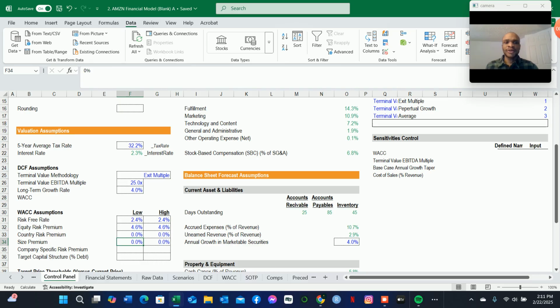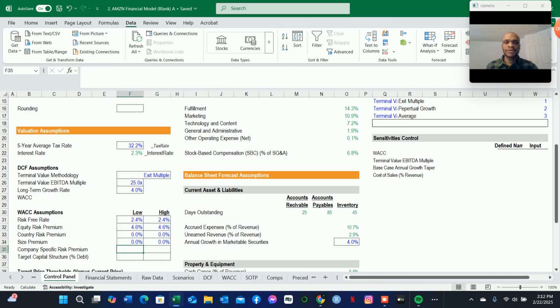As we mentioned before, we have first party, third party, subscription services, advertising, and cloud computing. All of those different business segments contribute to the size premium of Amazon being equal to 0. So it's like you're investing in a diversified basket of securities in different industries. So that's exactly what we are saying here.